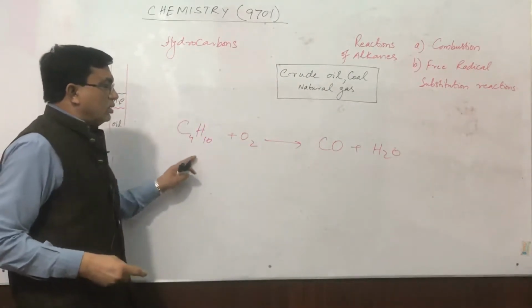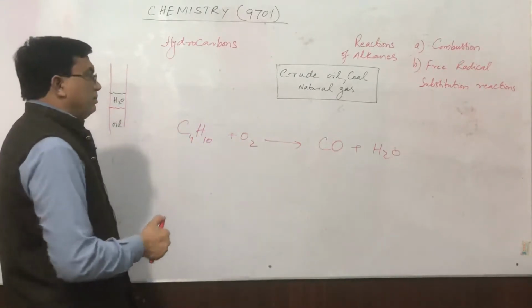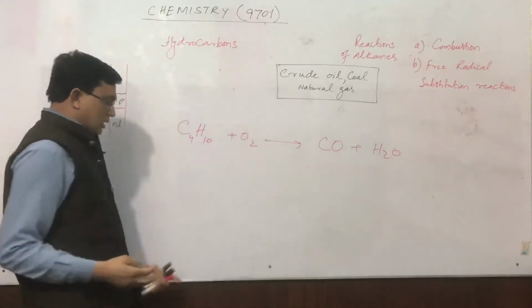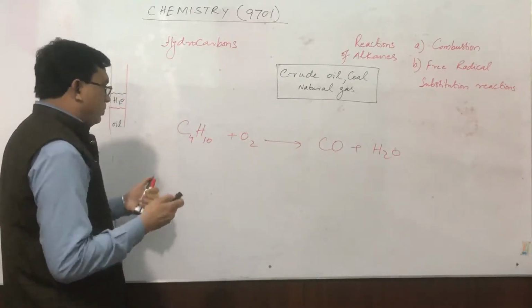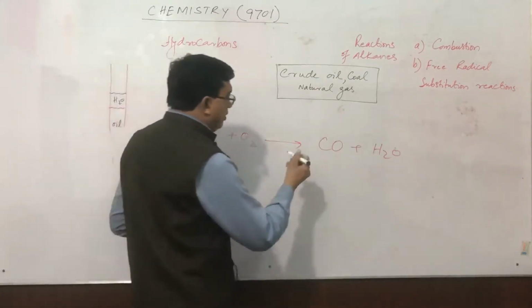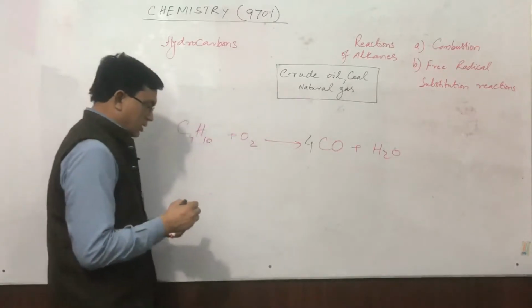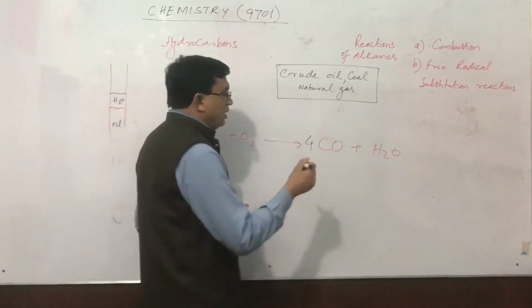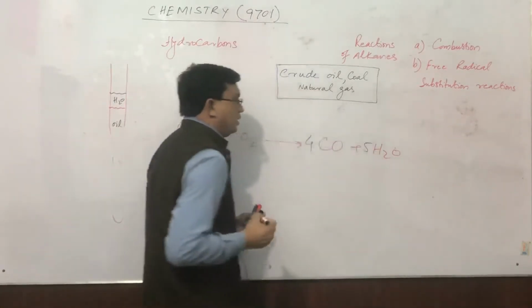Now, depending upon the product, this equation can also be balanced. 4 carbon is here, 4 carbon is here. Now 10 hydrogen is here, 10 hydrogen is here.